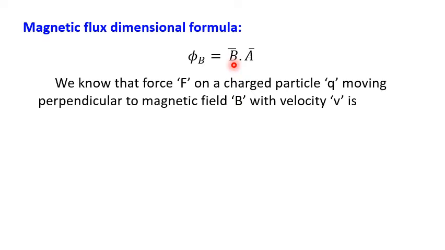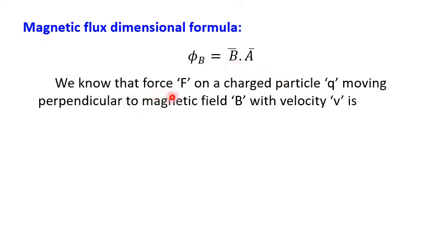Accordingly we can introduce the known physical quantities whose dimensional formulas we know clearly. Then we can write the dimensional formula for magnetic flux. If you don't know the dimensional formula of B directly, then we can convert it into one simple known formula, in which all physical quantities' dimensions are known, then it is easy for us.